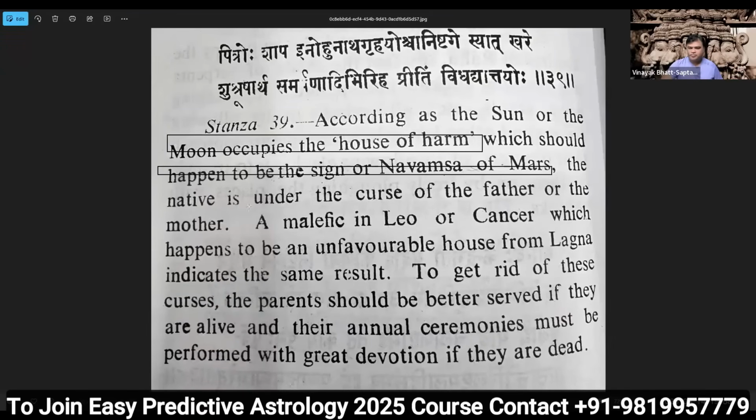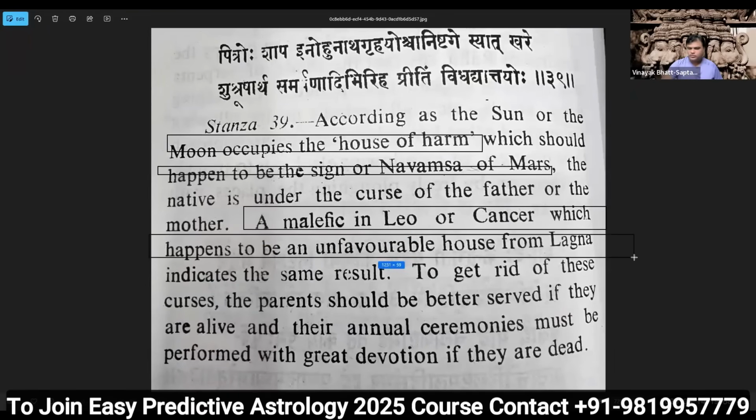Now the next thing is a malefic in Leo or Cancer, which happens to be an unfavorable house from the Lagna, indicates the same result. This is the alternate condition. To get rid of this, the rest of the things are different. When we say house of harm, we are talking about Badhak plus Dusthana 6, 8, 12. So these are two different sets of things. One is the alternate method, one is the main method. We can't take one rule from the alternate and one rule from the main. Either the main should apply or the alternate method should apply.